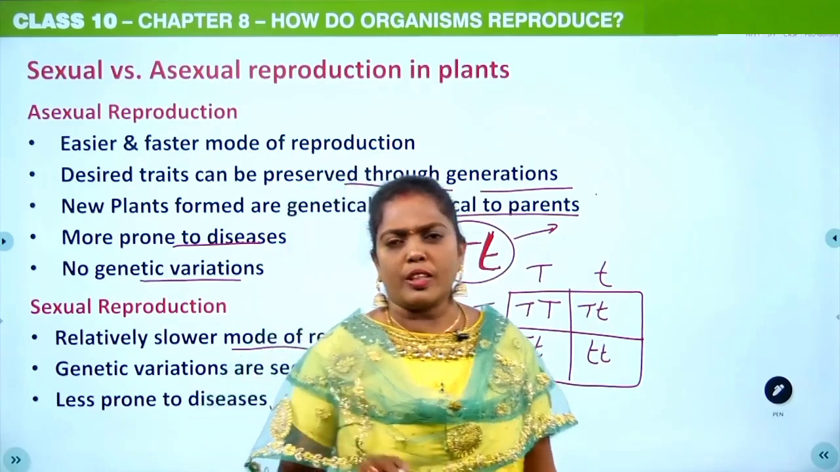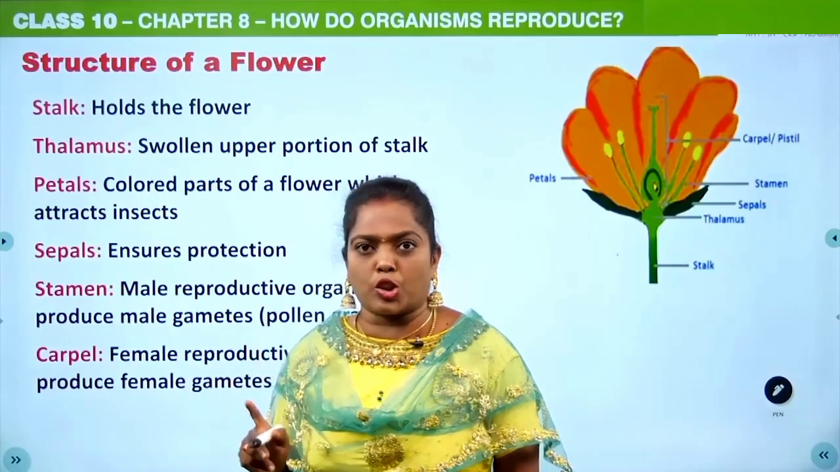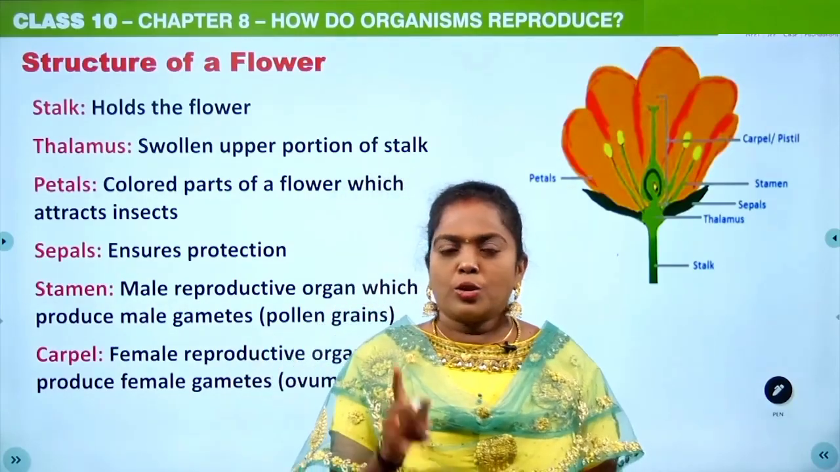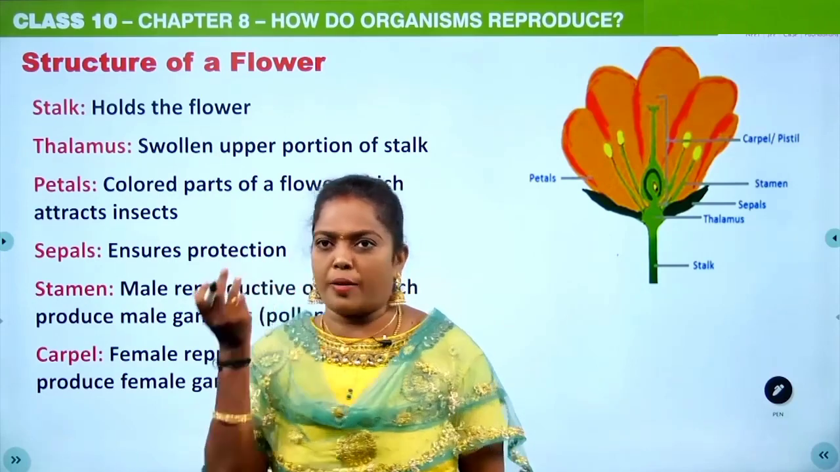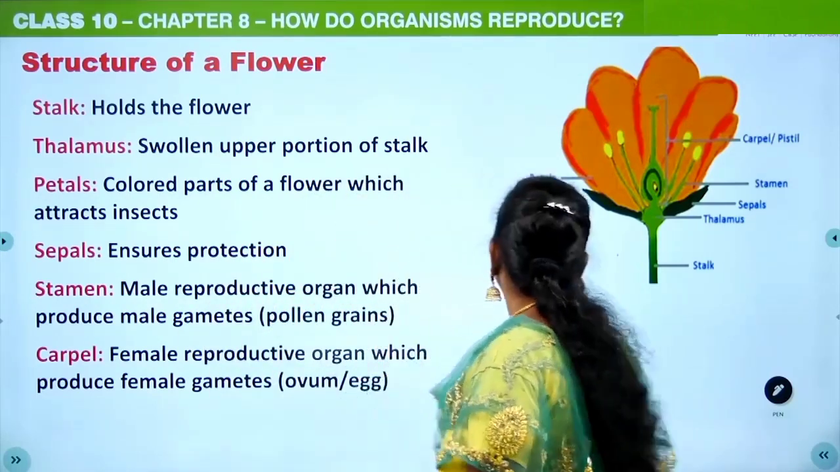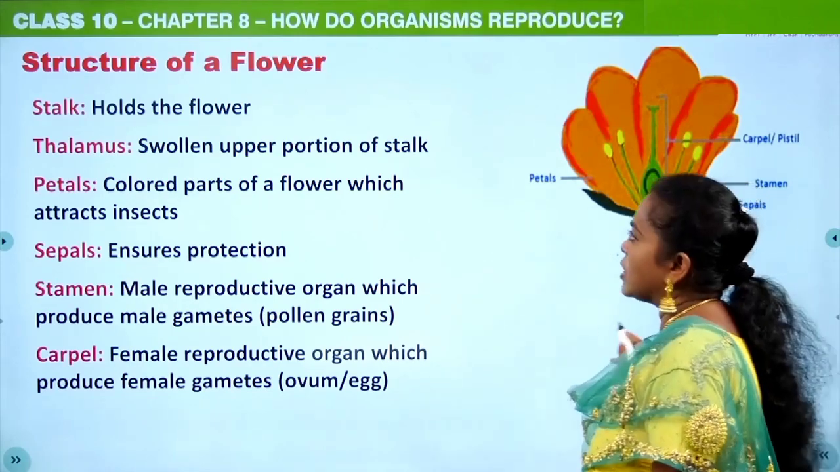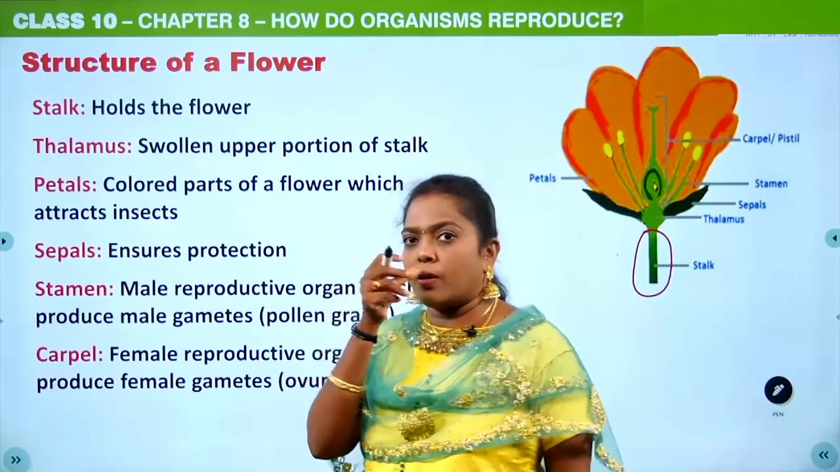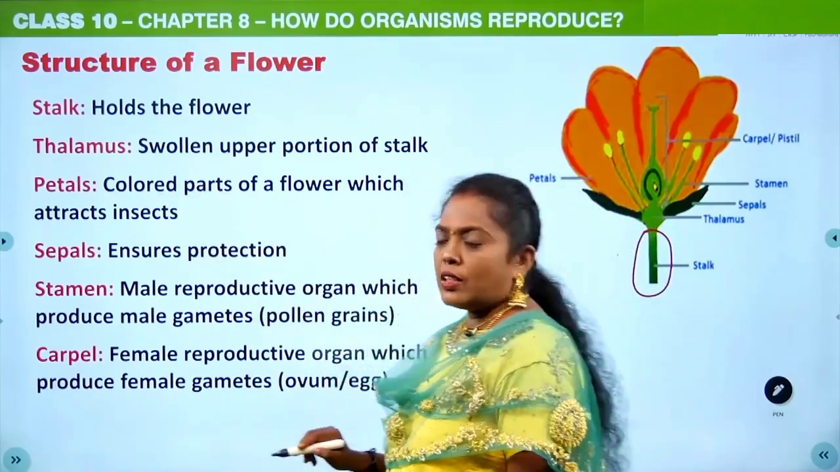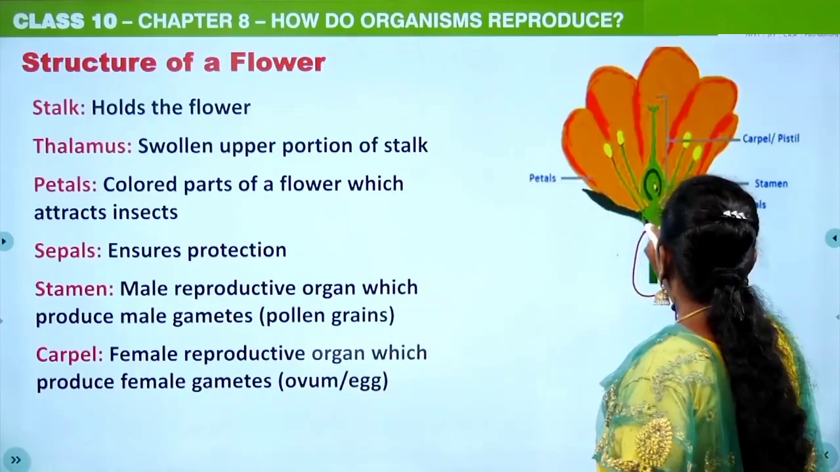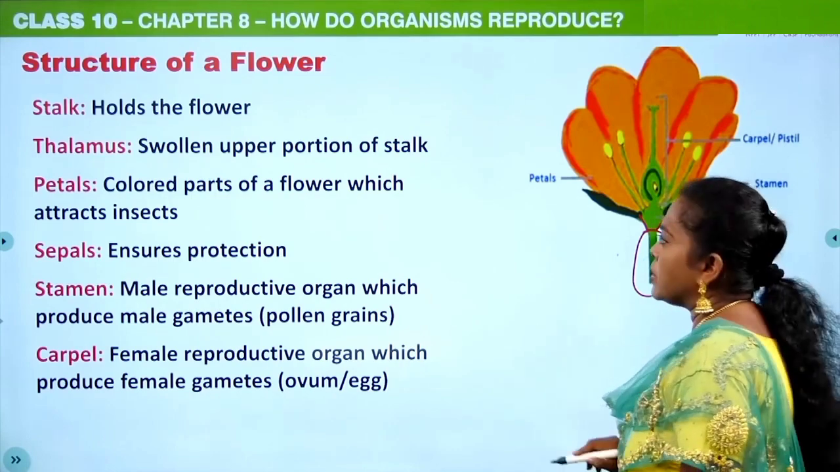Okay, now I have told you the reproductive structure of a plant is a flower, so you should know clearly about the structure of a flower. In the flower you can see a stalk over here. The stalk is the one which holds the flower, or else you can call it a pedicel. Then the thalamus. The thalamus is the swollen upper part here. This portion is the thalamus.